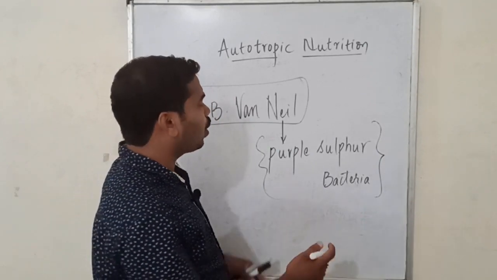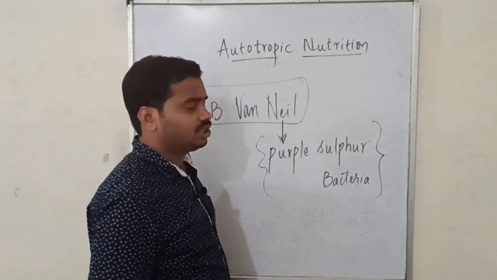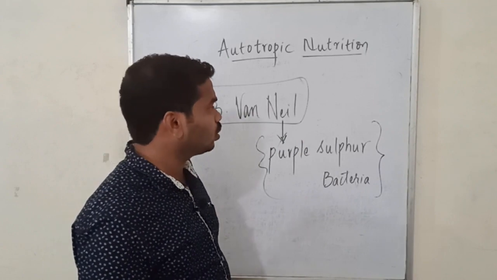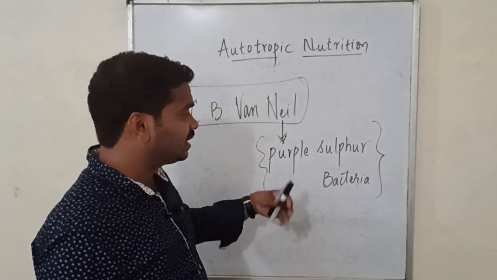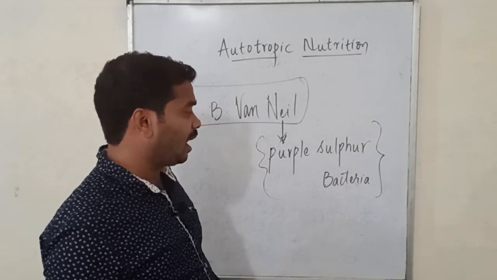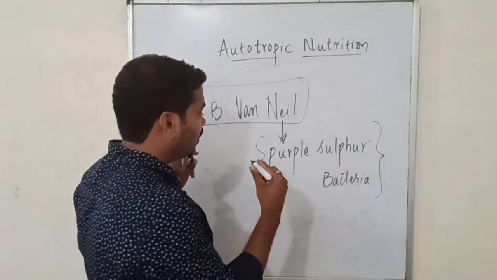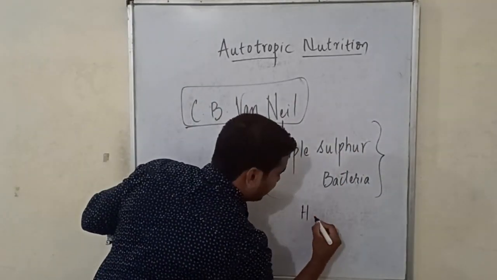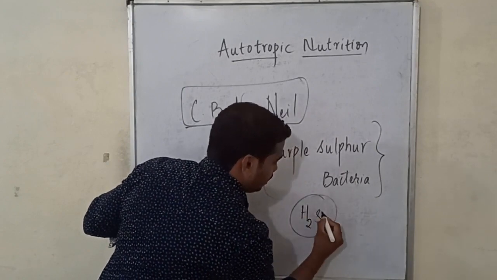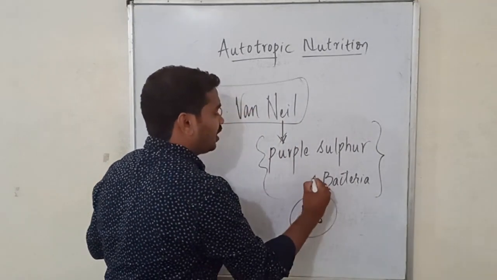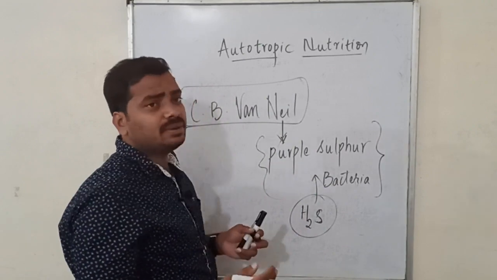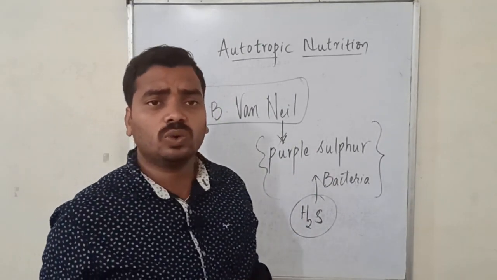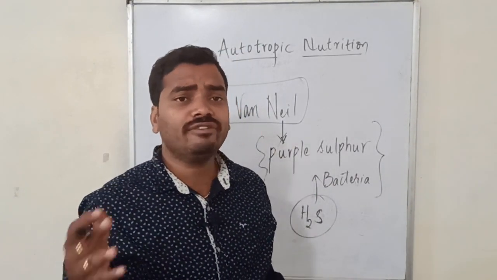So he used to work with this bacteria, and what he found out was he has given this purple sulfur bacteria H2S, hydrogen sulfide. He has given hydrogen sulfide to this bacteria as a material to carry out the process of preparation of food.